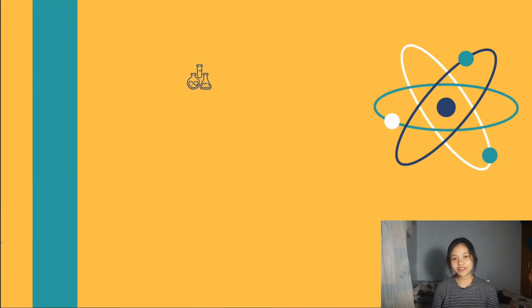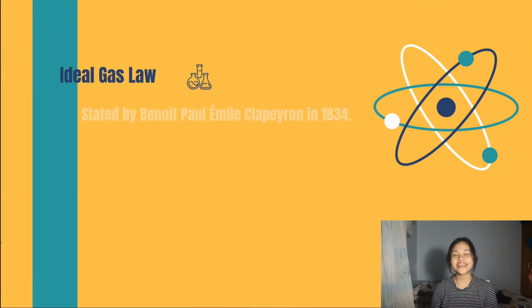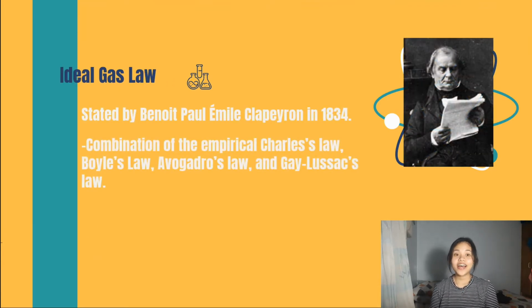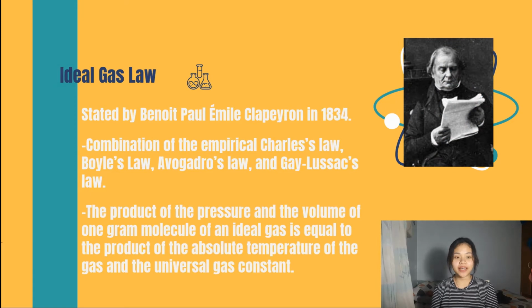It is directly proportional. So for our final discussion, our final lesson, we will be talking about the ideal gas law. The ideal gas law was stated by Benoit Paul Emile Clapeyron in 1834. It is a combination of the empirical Charles's law, Boyle's law, Avogadro's law, and Gay-Lussac's law. The product of the pressure and the volume of 1 gram molecule of an ideal gas is equal to the product of the absolute temperature of the gas and the universal gas constant.